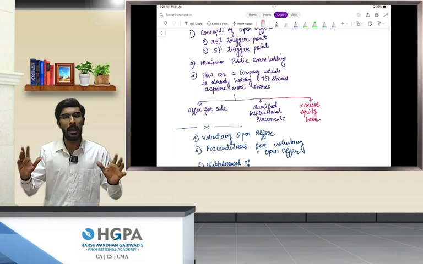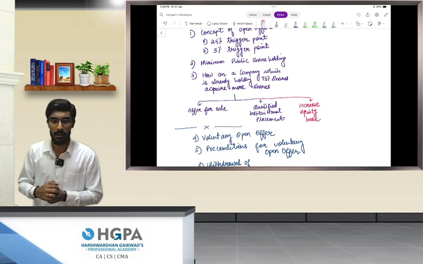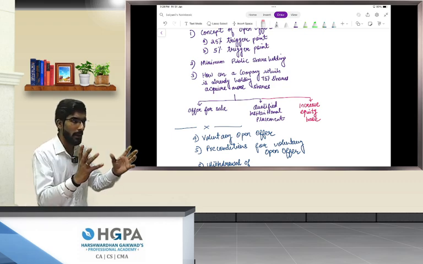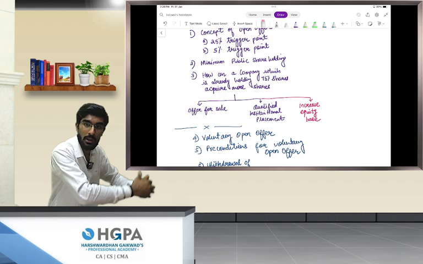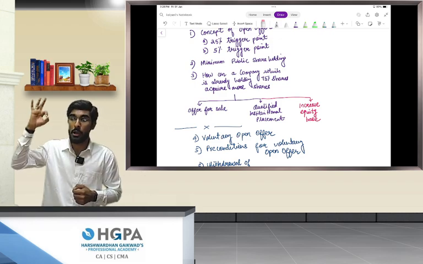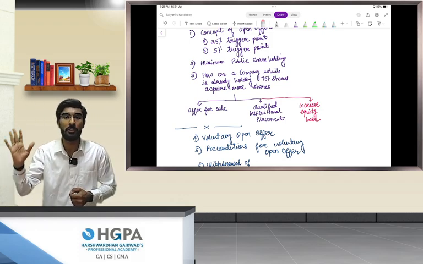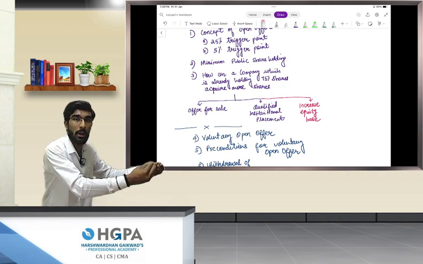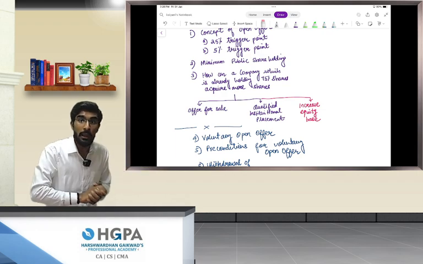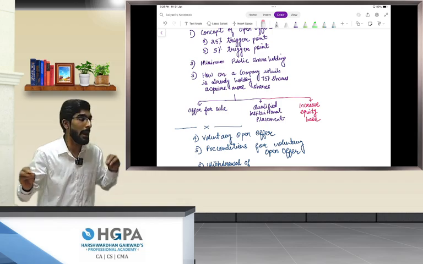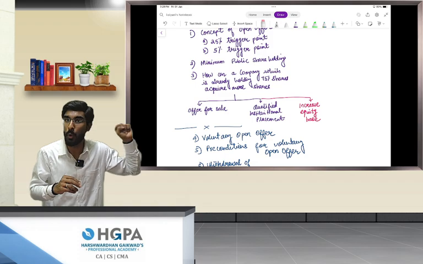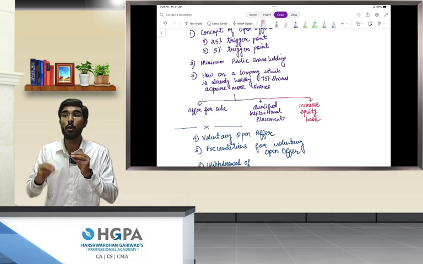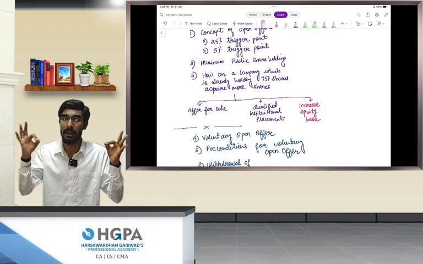People, we will do a quick recap of whatever we have learned in the last lecture. The first concept that we learned was the open offer concept, which means if an acquirer acquires a substantial amount of shares of the target company, he is required to give an exit opportunity to the public shareholders to sell their shares. Example, if Elon Musk acquires 25% of shares of Reliance Industries, he is required to tell the public that I am going to acquire significant control over Reliance Industries. Those who want to sell their shares can sell it to me. This is how you are going to explain it to a person who does not have any technical knowledge.